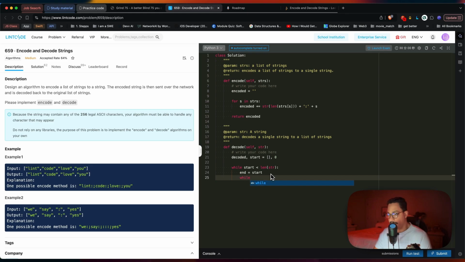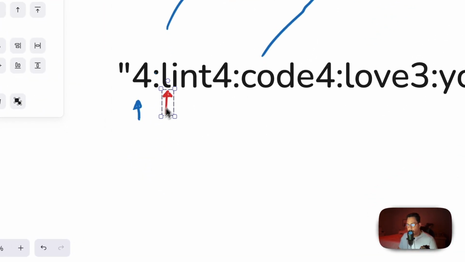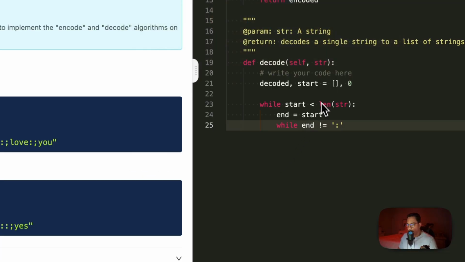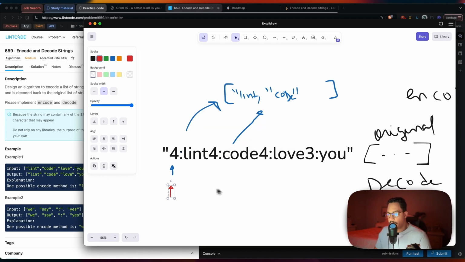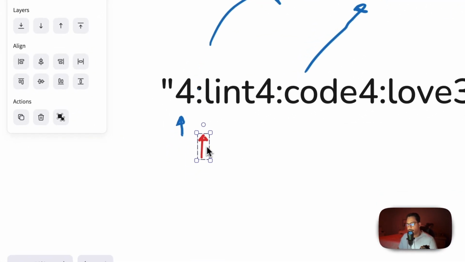So we say while the end pointer is not equal to our delimiter. Let's get that right, because it's a while loop, so we've got to be careful with that. This pointer here is not equal to this. What do we do then? Well, we keep looking, right? The end pointer is not equal to the delimiter, so we keep increasing our end pointer, plus equal 1. We keep saying, hey, go ahead and go 1 until you find it.